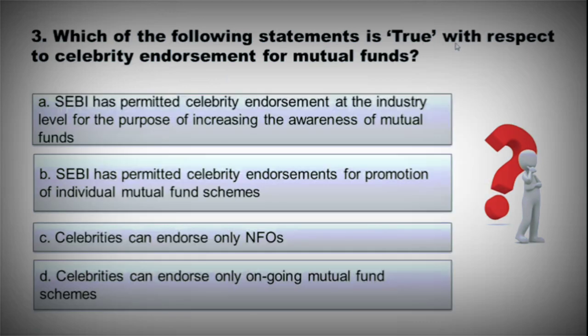Which of the following statement is true with respect to celebrity endorsement for mutual funds? A. SEBI has permitted celebrity endorsement at the industry level for the purpose of increasing the awareness of mutual funds. B. SEBI has permitted celebrity endorsement for promotion of individual mutual fund schemes. C. Celebrities can endorse only NFOs. D. Celebrities can endorse only ongoing mutual fund schemes. So the correct option is option A. It is for increasing the awareness of mutual fund.